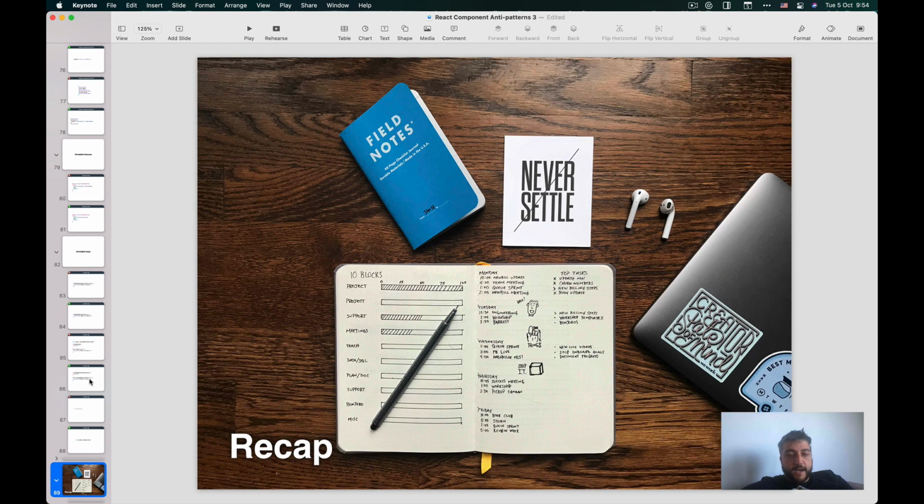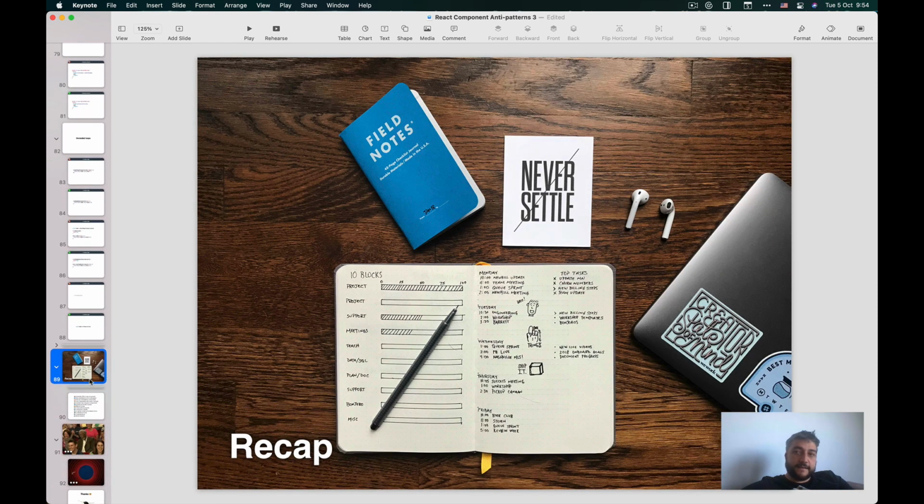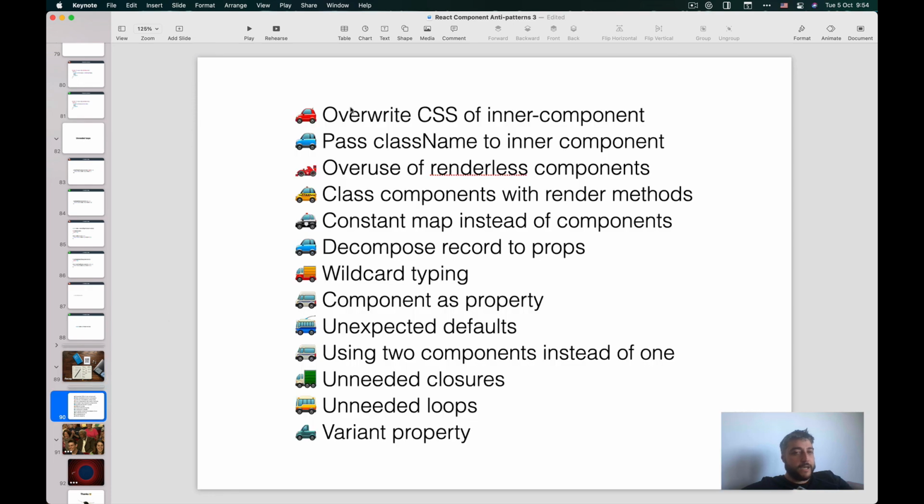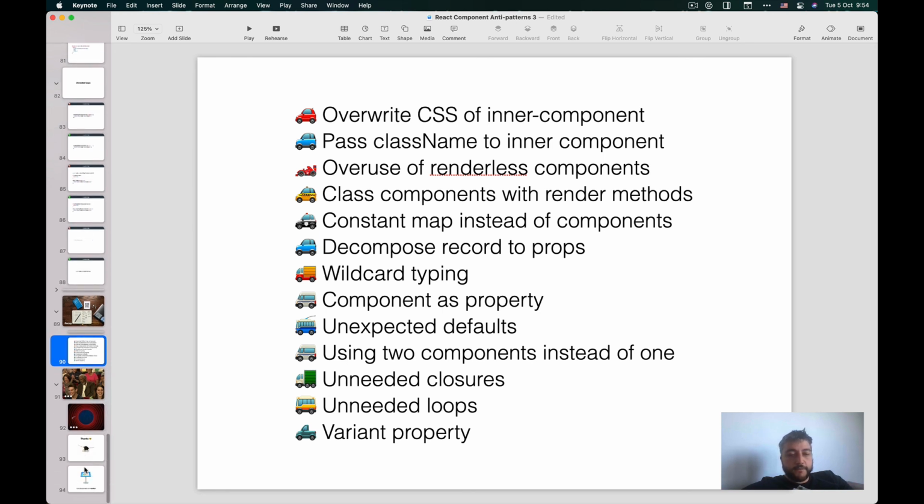So yeah, this is pretty much my talk. I go through a lot of anti-patterns. There are a lot of other things I mentioned.